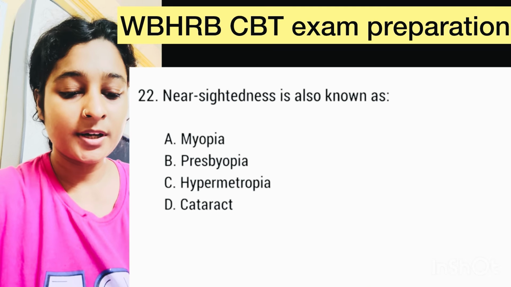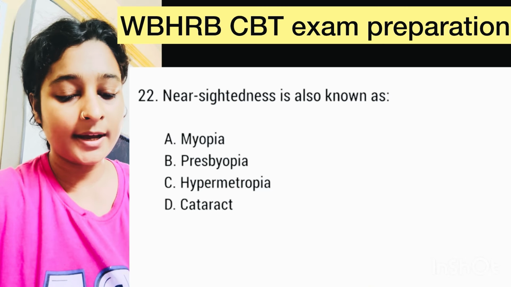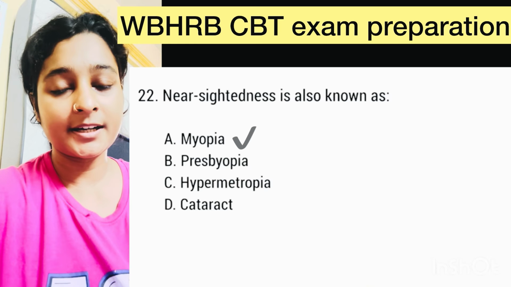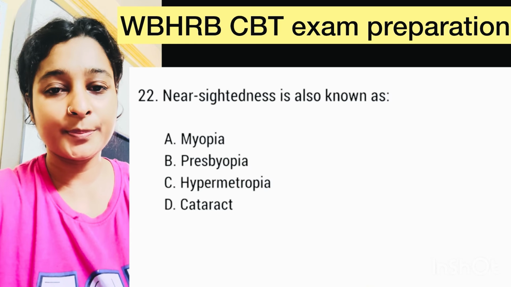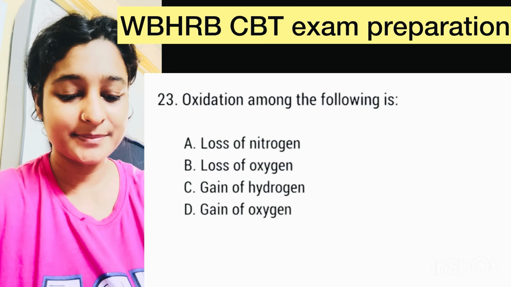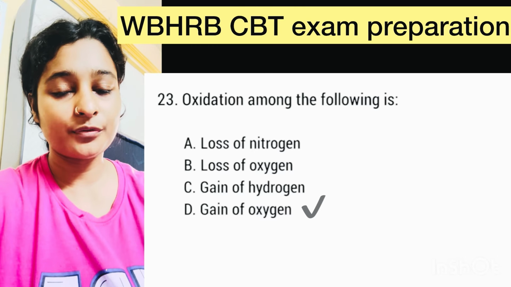Number 22. Nearsightedness is also known as. Here correct option is option A, myopia. Question number 23. Oxidation among the following is. Correct option is option D, gain of oxygen.